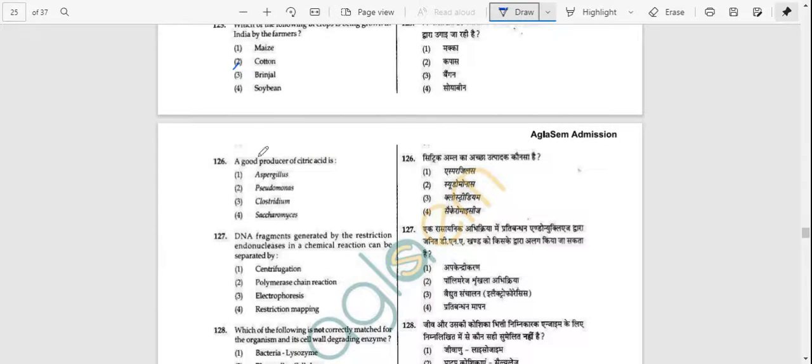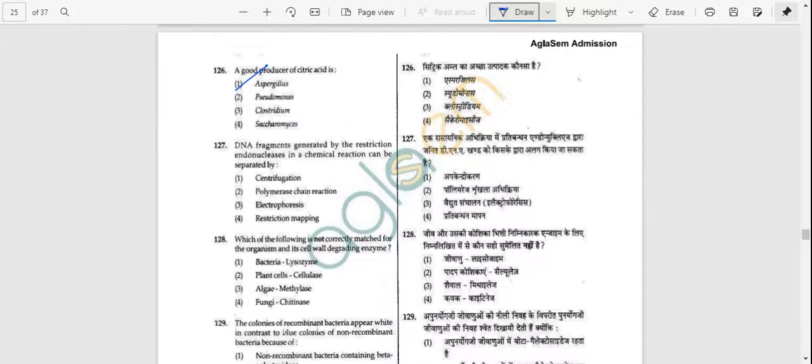A good producer of citric acid: Aspergillus, Pseudomonas, Clostridium, Saccharomyces. Answer is option number A, that is Aspergillus. Question number 127. DNA fragments generated by restriction endonuclease in a chemical reaction can be separated by centrifugation, PCR, electrophoresis, restriction mapping. Answer is option number C, that is electrophoresis.